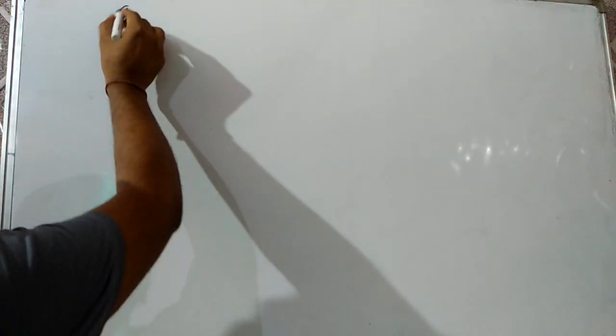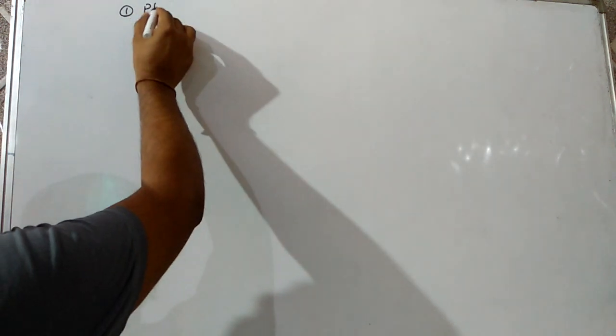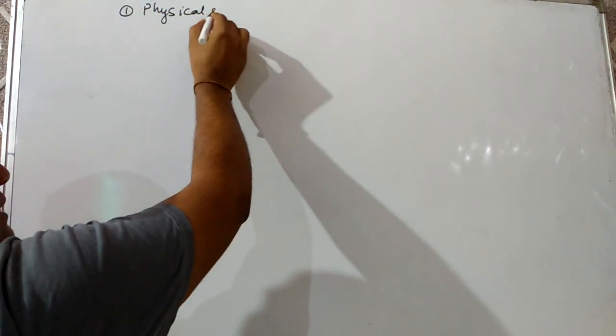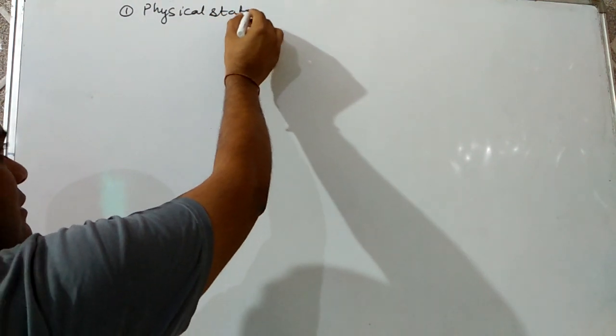First of all, we will discuss the physical properties of haloalkane, and then we will discuss the chemical properties, which are very important for organic synthesis and the chapters which are going to be discussed by us later on. So be attentive. First, we are going to discuss the physical properties, and in physical properties, the first property we are going to discuss is physical state.